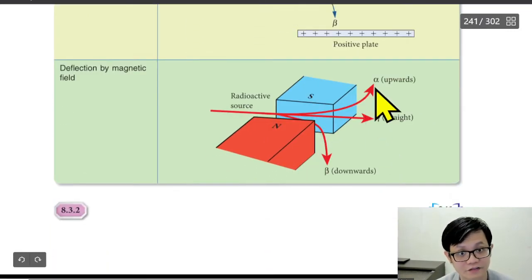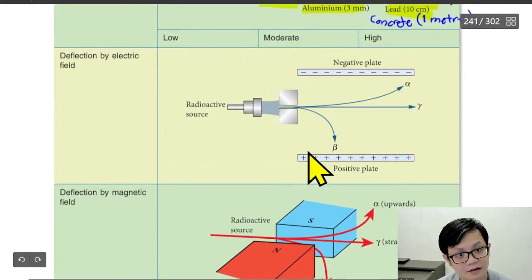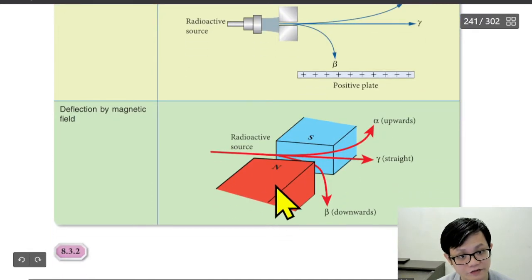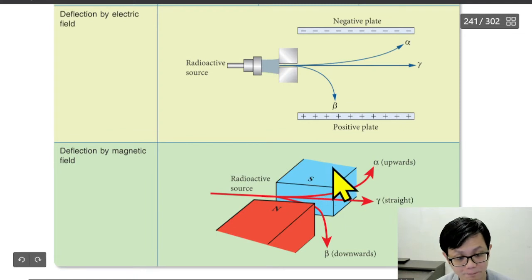Alpha is positive, so it will go to the south. Beta will go to the north. Assuming the north is the positive plate, assuming the alpha also is the negative plate. Okay, so it will go up, and because beta is negative, gamma will go straight.